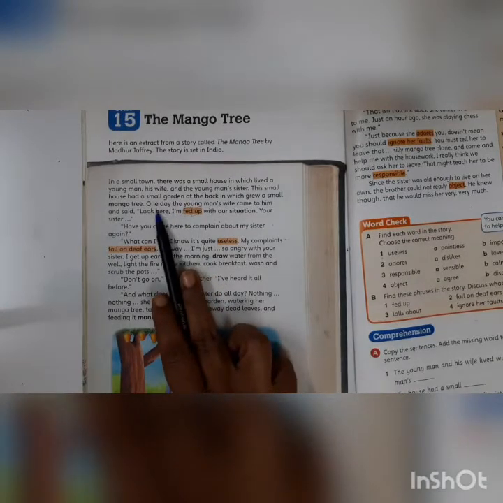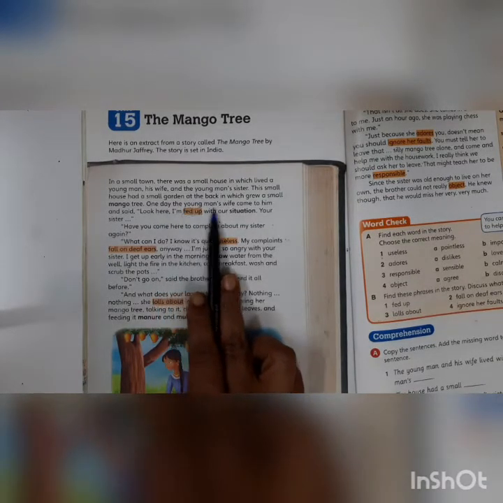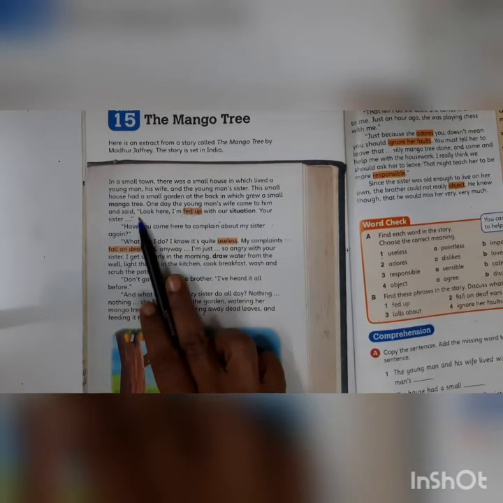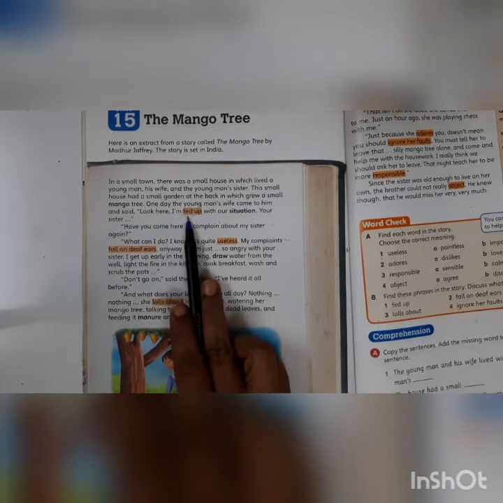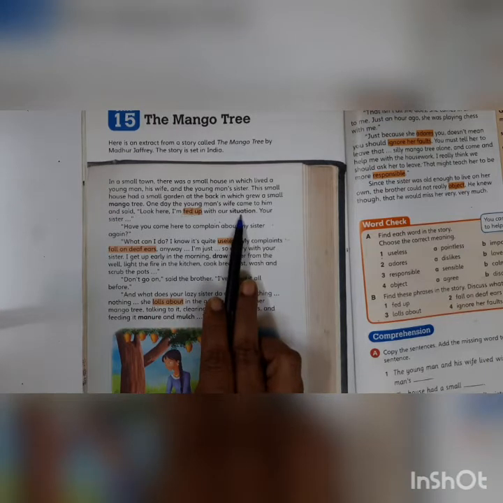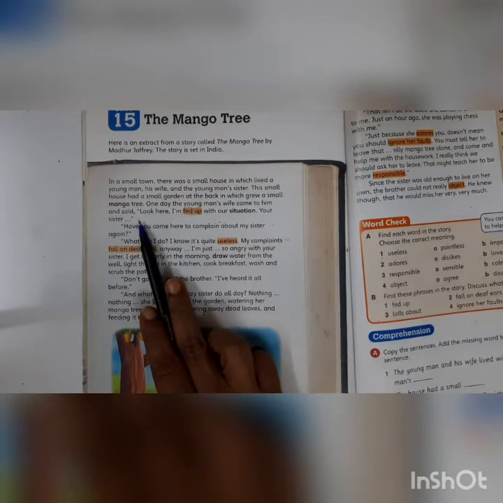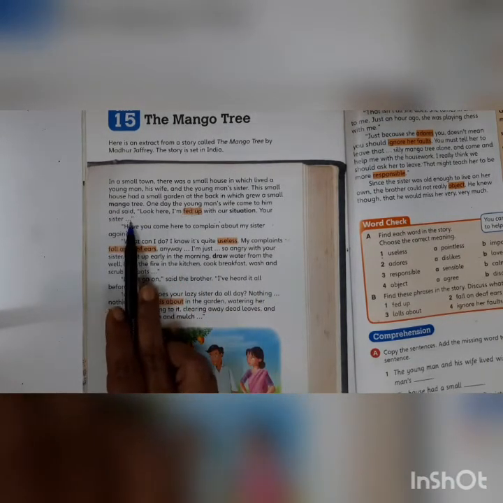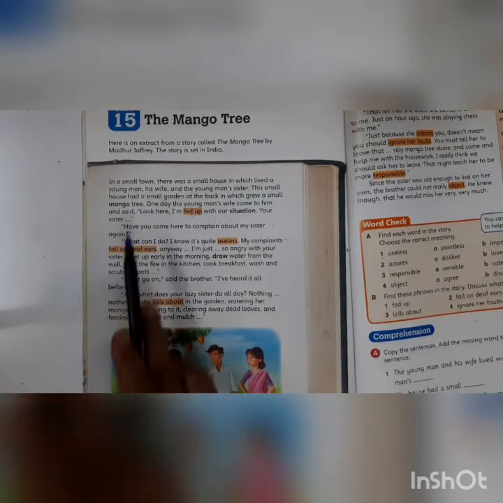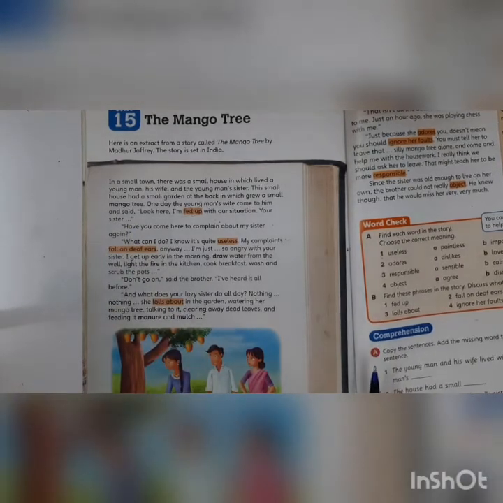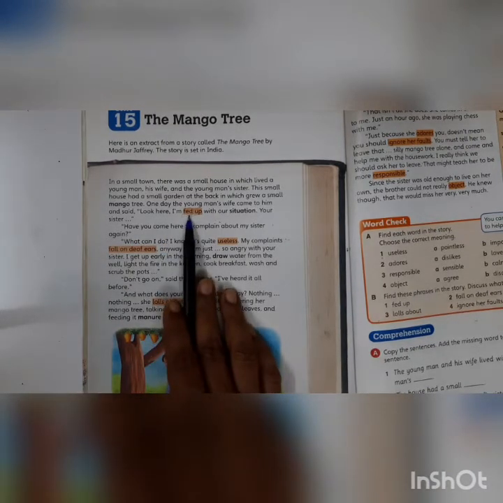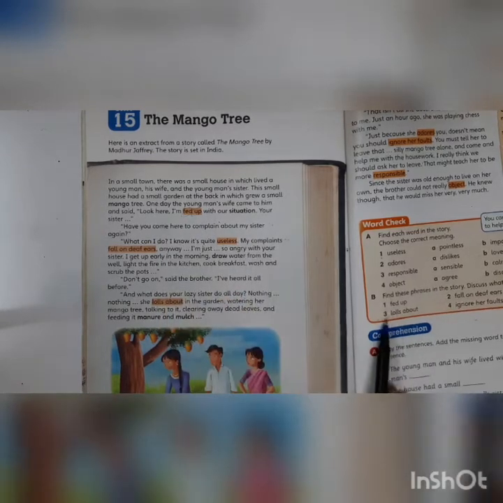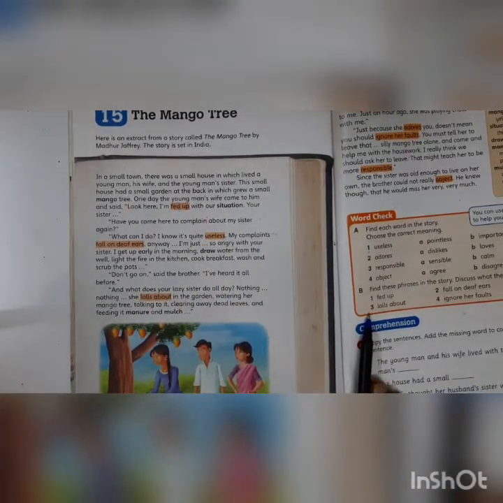So let's continue. One day the young man's wife came to him and said, "Look here, I am fed up with our situation. Your sister..." Children, see this dot dot dot, okay? So that means she has something in her mind, or she's continuing. Now children, look here, fed up. Fed up is a phrase. What's the meaning of fed up?